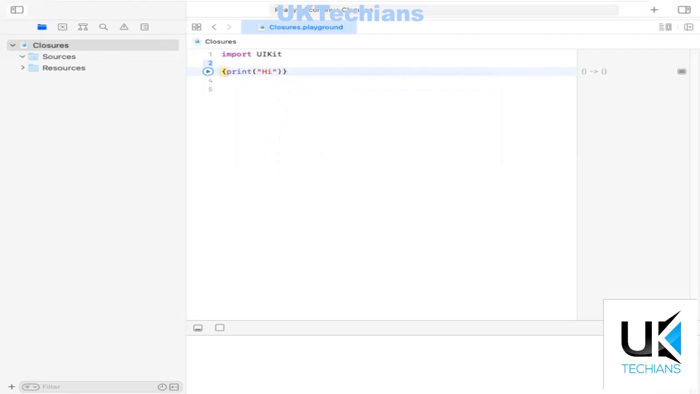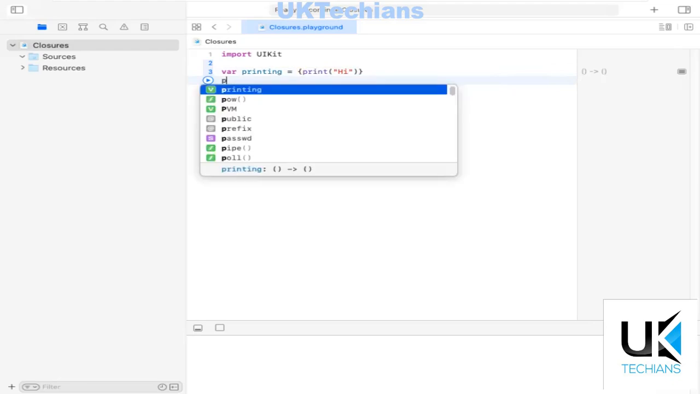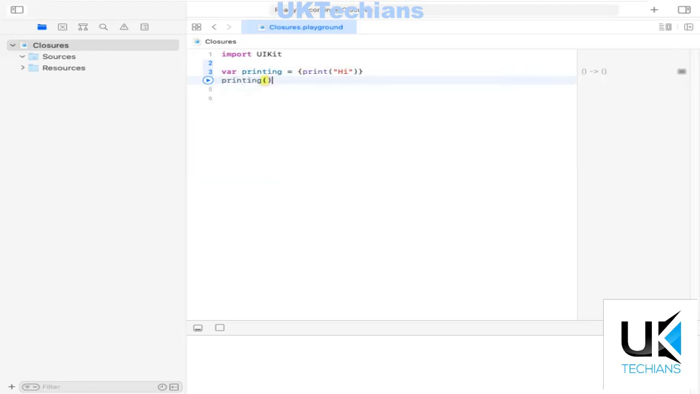We defined the curly brackets, and inside this we defined a statement. This is the statement, and this is called a closure, right? There is an error that says closure expression is unused, because this closure is unused and we have to use it. We should use it or initialize a variable with it. So now we are initializing a variable, like printing, equals this, and to call this variable we call it like a method with parentheses.